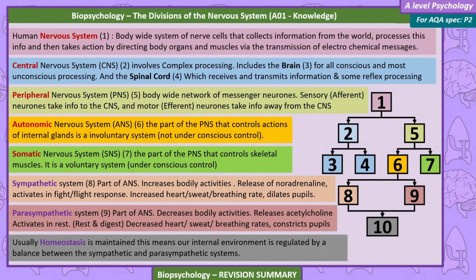Sympathetic system, part of the ANS, increases bodily activities. Release of noradrenaline, activates in the fight or flight response, increases heart, sweat, and breathing rate, and dilates pupils. Parasympathetic system, part of the ANS, decreases bodily activities, releases acetylcholine, activates in rest and digest, decreases heart, sweat, and breathing rates, constricts pupils. Usually homeostasis is maintained. This means our internal environment is regulated by a balance between the sympathetic and parasympathetic systems.